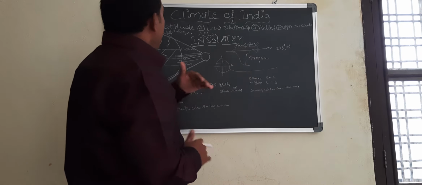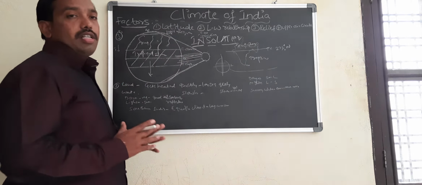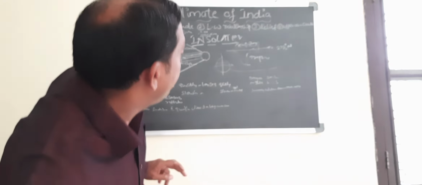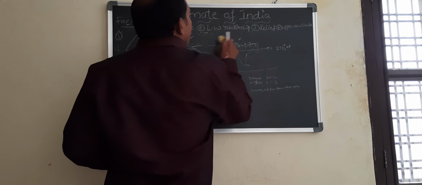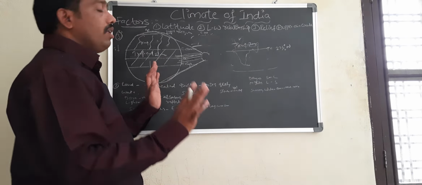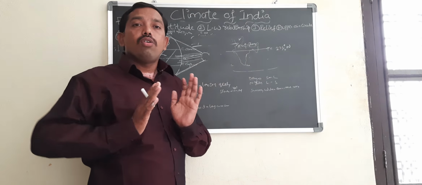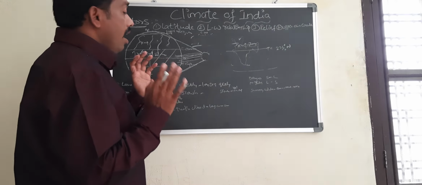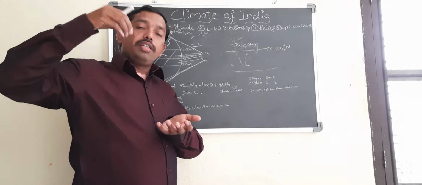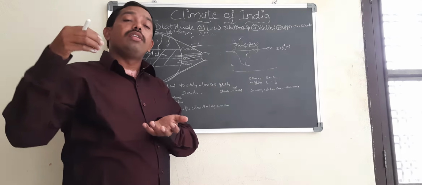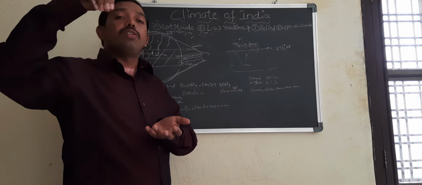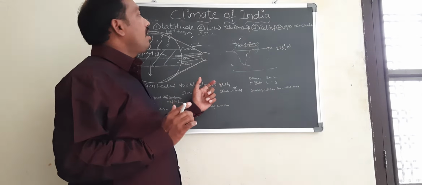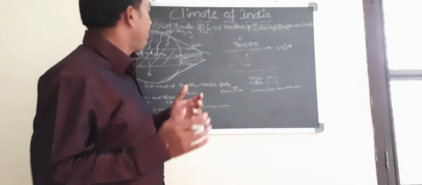You have to understand. Now next, how does the land-water relationship affect the climate of a place? On the earth you have land and water, two parts. The nature of heating and cooling of the land is different from the nature of heating and cooling of the water. Because of these differences, it affects the climate of a place. How it impacts, let us see.